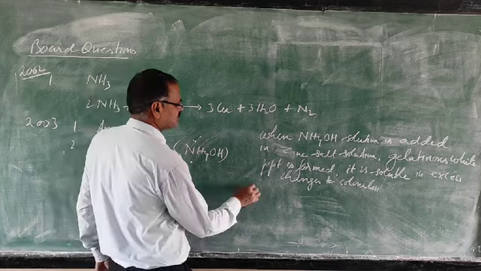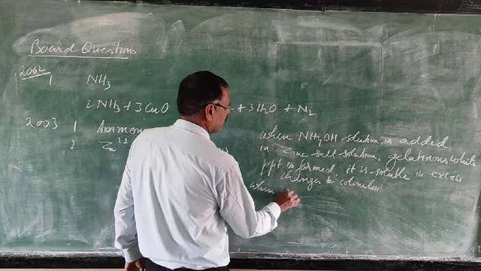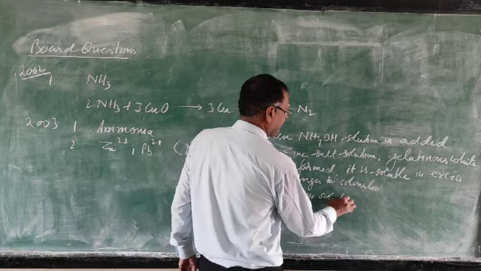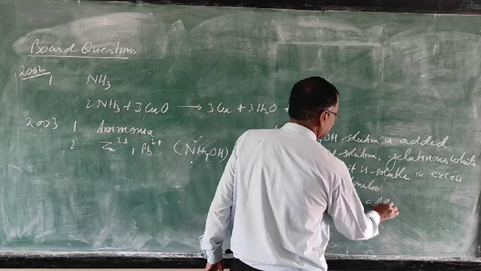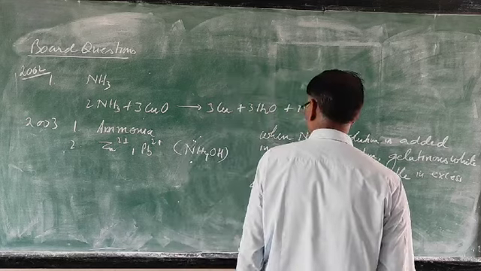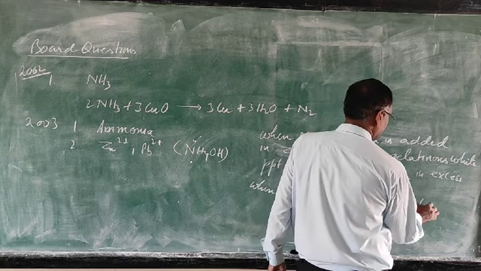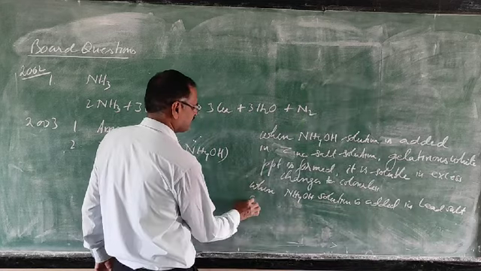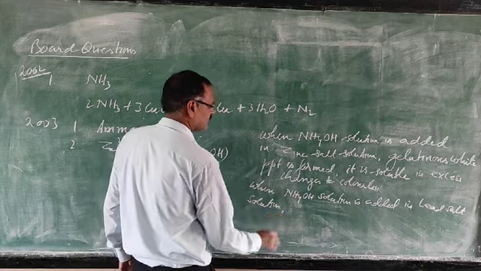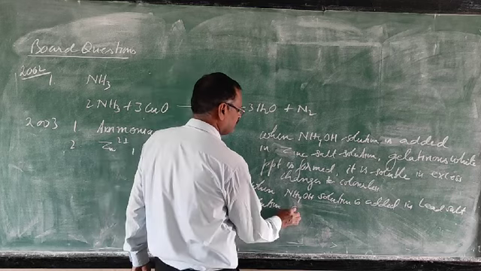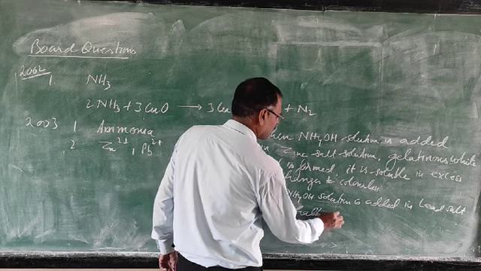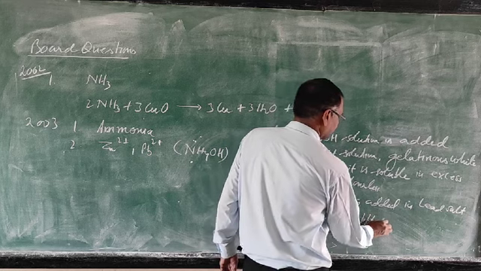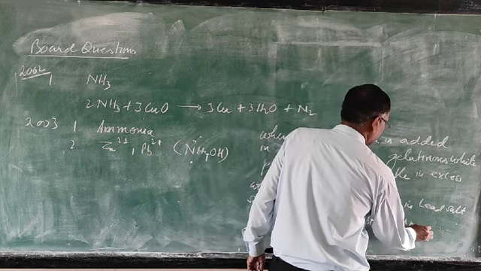When ammonium hydroxide solution is added in lead salt solution, a chalky white precipitate is formed.